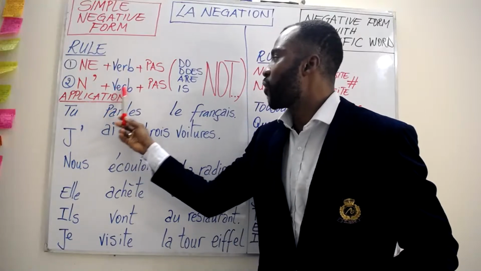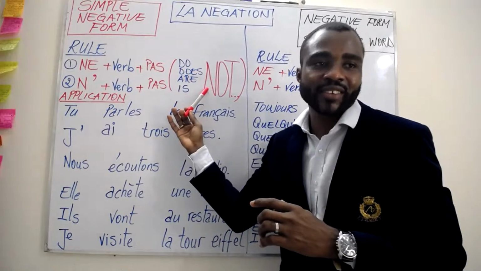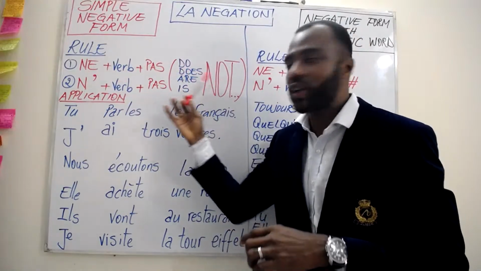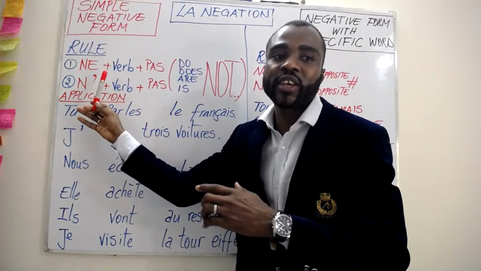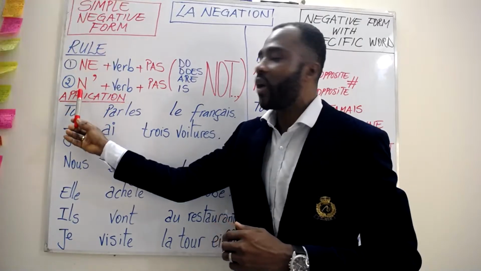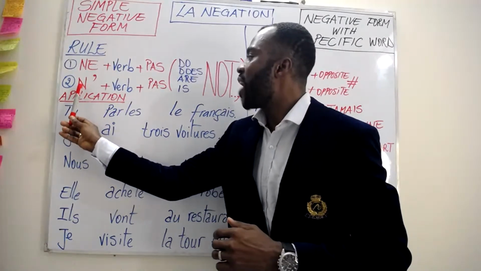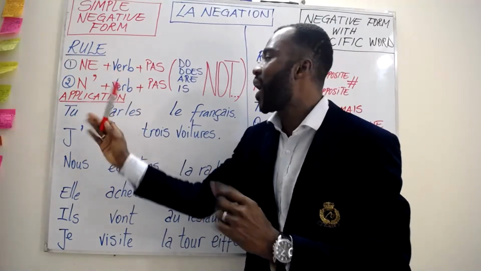Ne plus the verb plus pas. It has the same uses as in English. Do not eat, do not eat. All right. But here we have a difference. If you can see, the difference between the first and the second is ne. In the second one, we have n' without the e. All right, so let's explain why we have this rule.